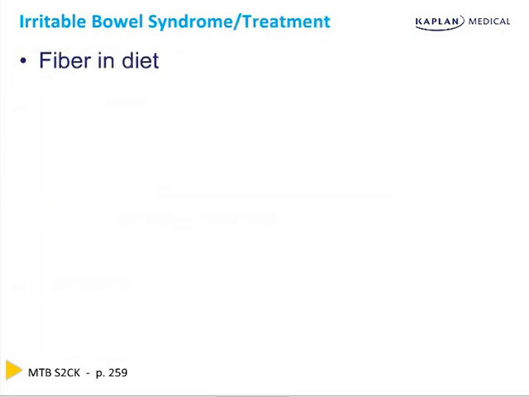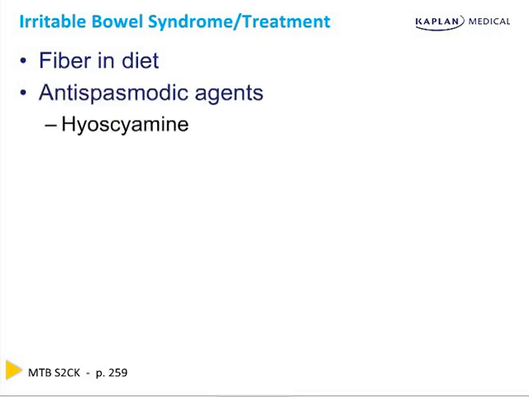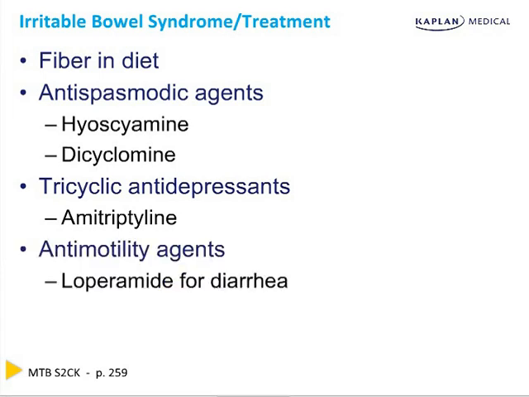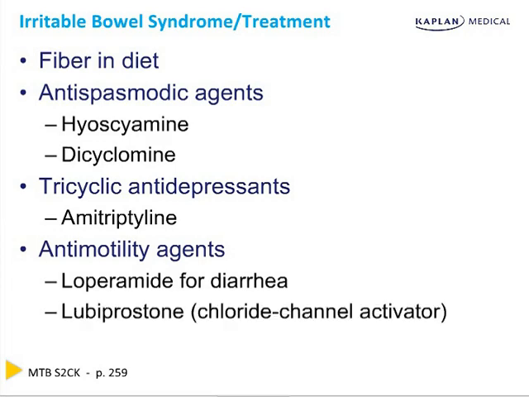The treatment of irritable bowel syndrome is quite varied. First, you can consider increasing the fiber in their diet. You can consider an antispasmodic agent such as hyoscyamine or dicyclomine. Tricyclic antidepressants such as amitriptyline have helped because there is a mind-gut connection associated with irritable bowel syndrome. Anti-motility agents also work. Loperamide for diarrhea-predominant irritable bowel syndrome is helpful, and lubiprostone, which is a chloride channel activator, is good for patients with constipation-predominant IBS because it increases the bowel movement frequency.